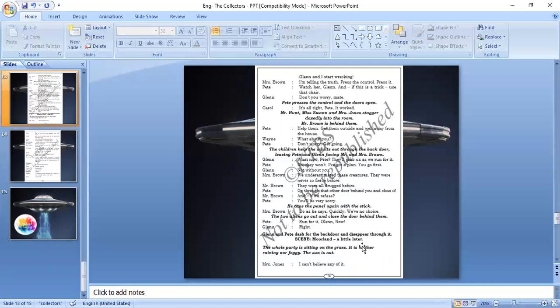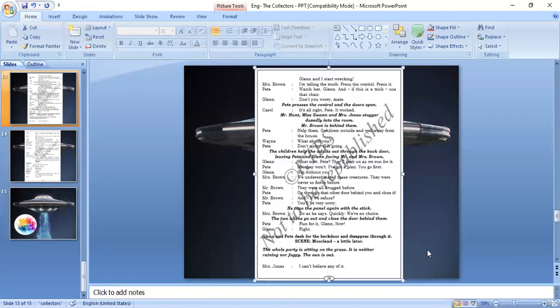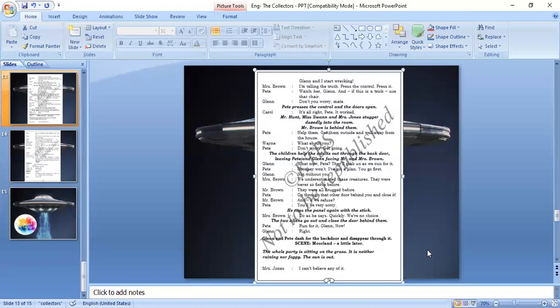A little later, the whole party is sitting on the grass. It's neither raining nor foggy. The sun is out. I can't believe any of it. So that's all. And what is happening now?